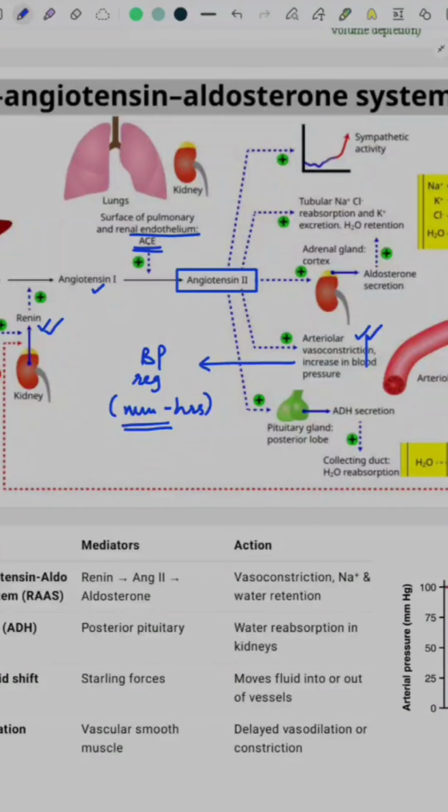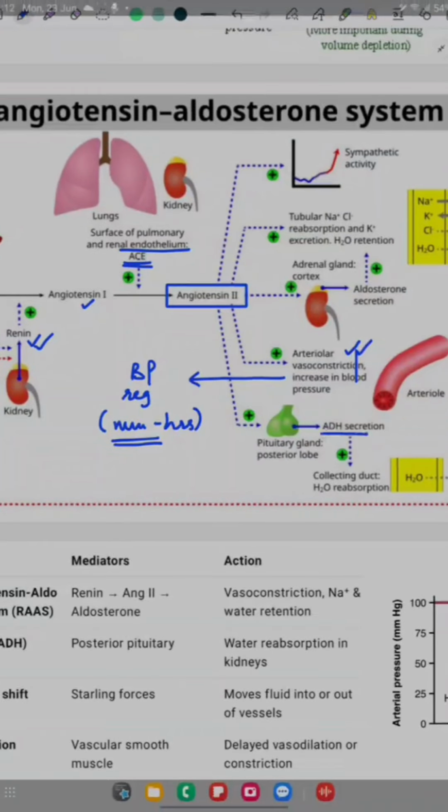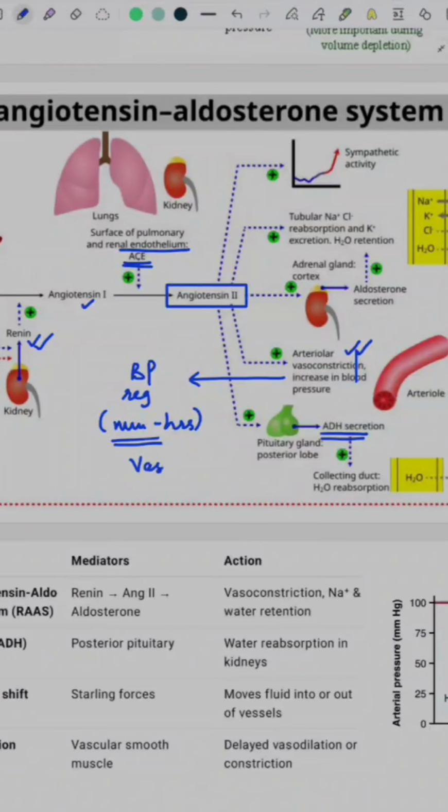Additionally, there can be ADH secretion. ADH is also called vasopressin, and vasopressin also has a vasoconstrictory effect, and this again forms the intermediate arm which regulates BP at minutes to hours.